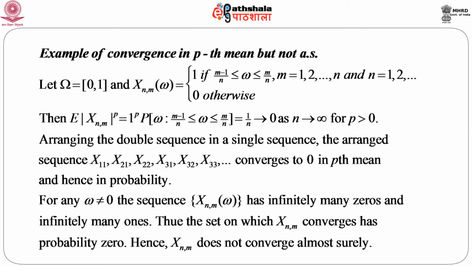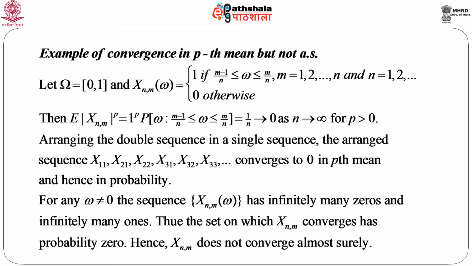Now, because X_nm has two suffixes, we arrange this double sequence in a single sequence, and arrange it as X_11, X_21, X_22, X_31, X_32, X_33 and so on. And we will see that this converges to 0 in pth mean and hence in probability. So, this sequence converges in probability by an earlier result.